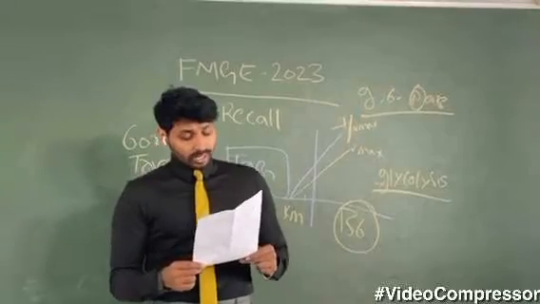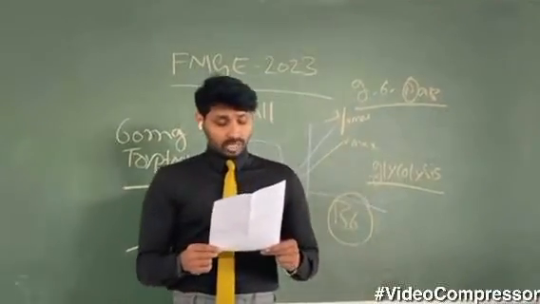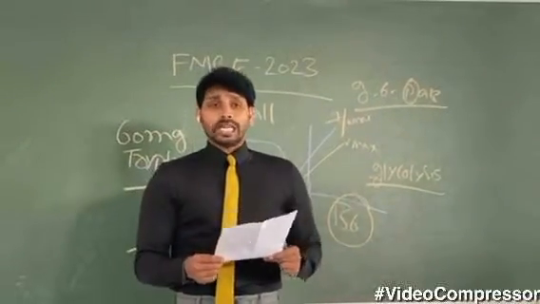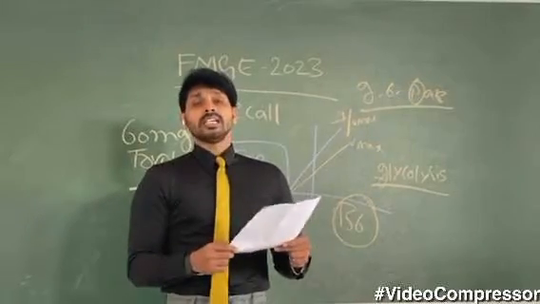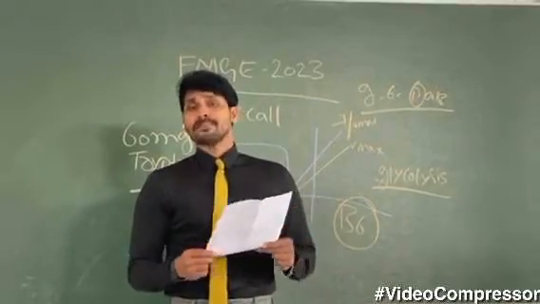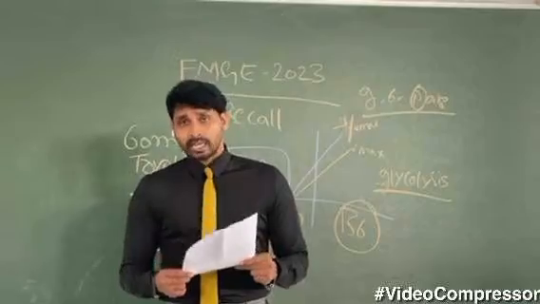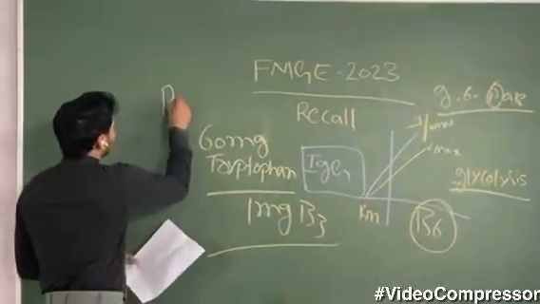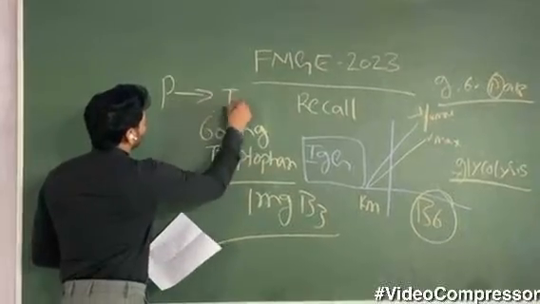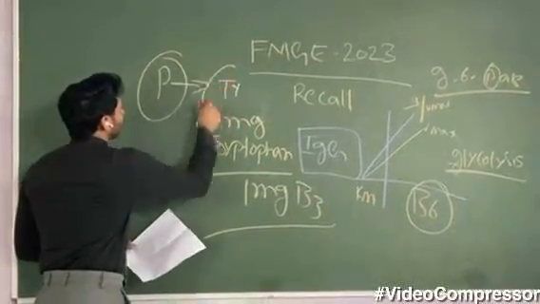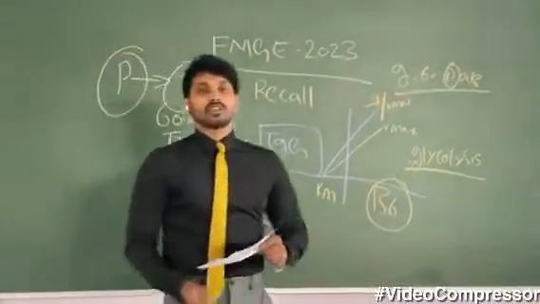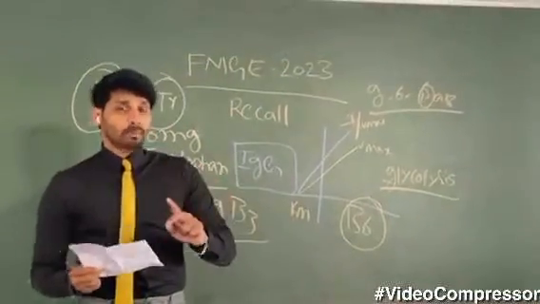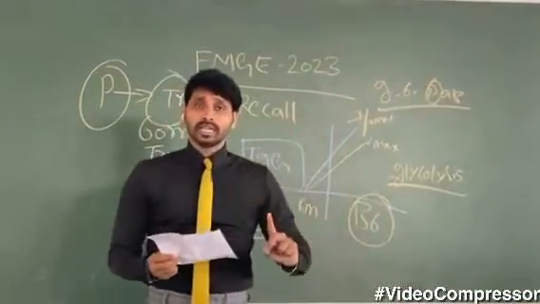And another question related to protein metabolism: precursor for melanin. We have already learned that melanin is a specialized product coming from phenylalanine, and that phenylalanine gives rise to tyrosine. So whatever the specialized products of phenylalanine are, they are the specialized products of tyrosine. If they give the options phenylalanine and tyrosine, both are correct.